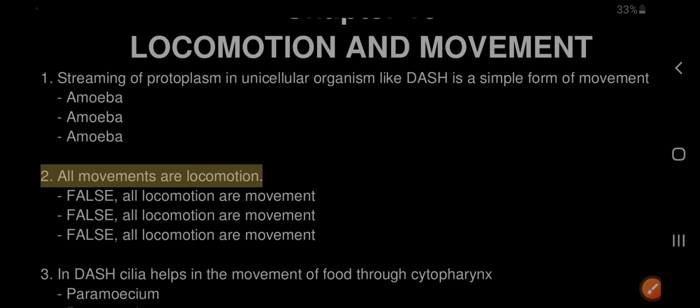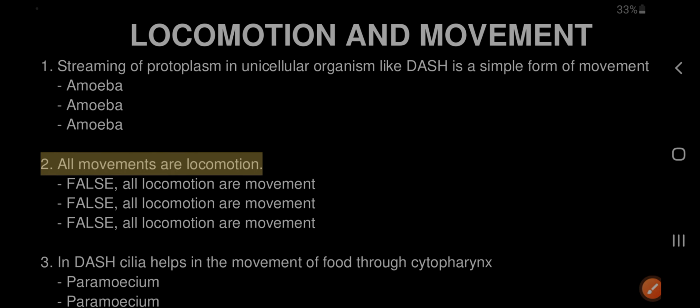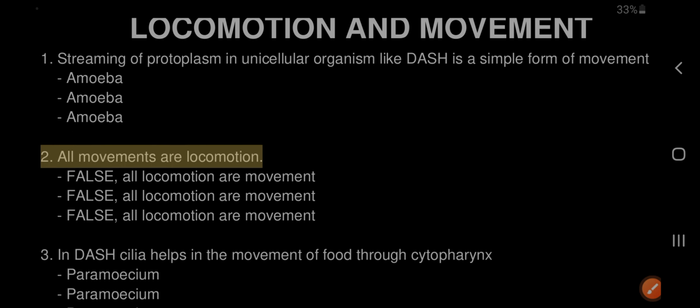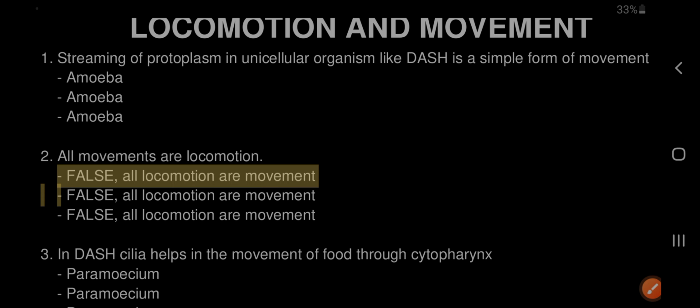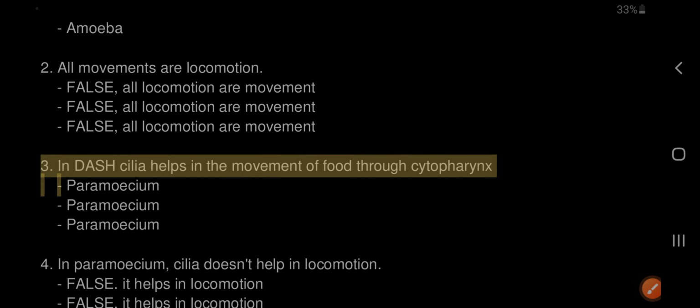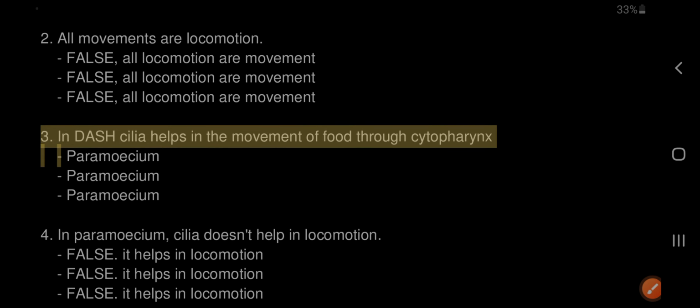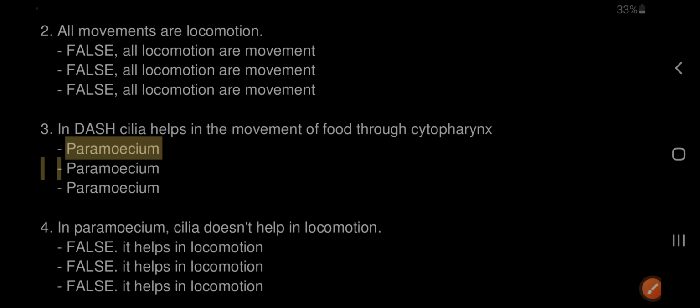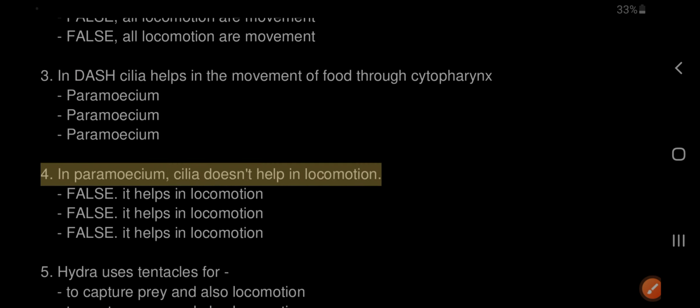False, all locomotion are movement. 3. In paramecium, cilia help in the movement of food through the cytopharynx. 4. In paramecium, cilia doesn't help in locomotion.